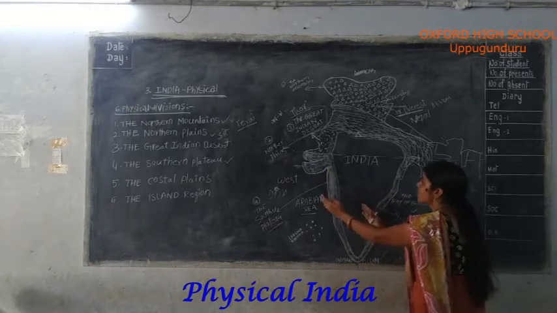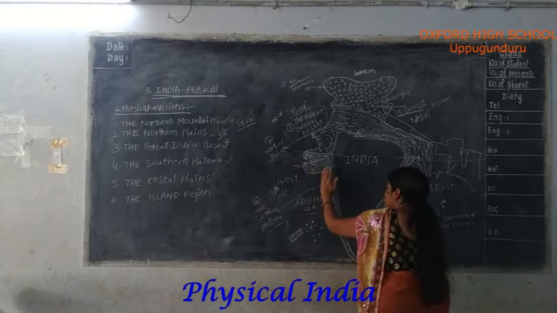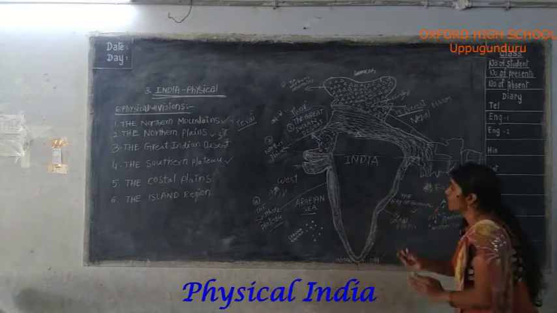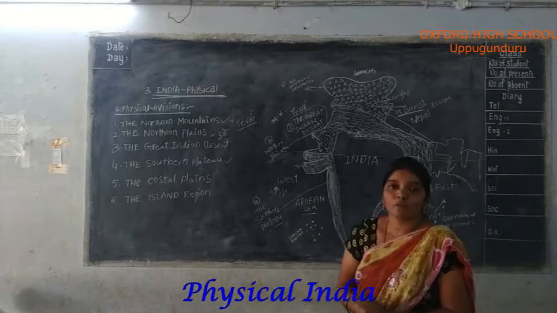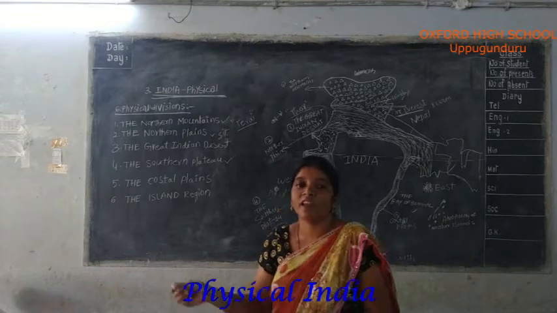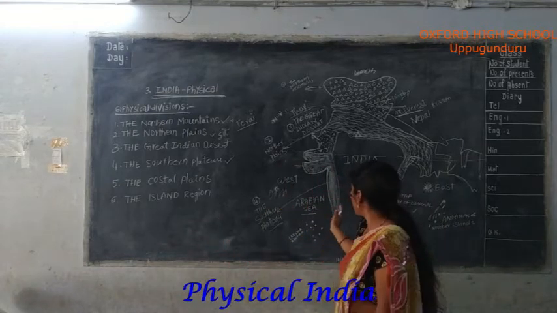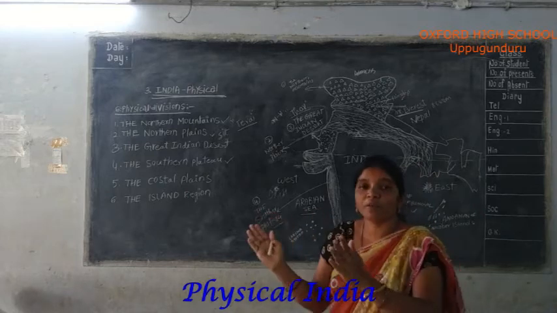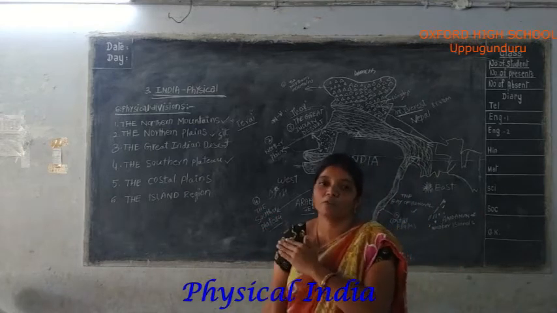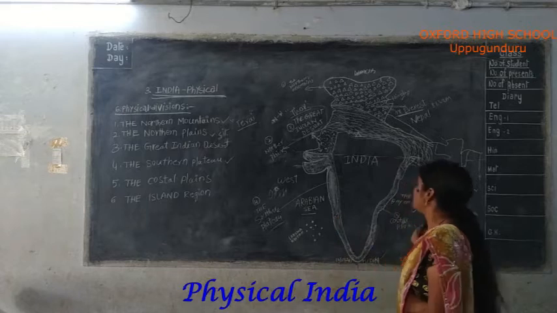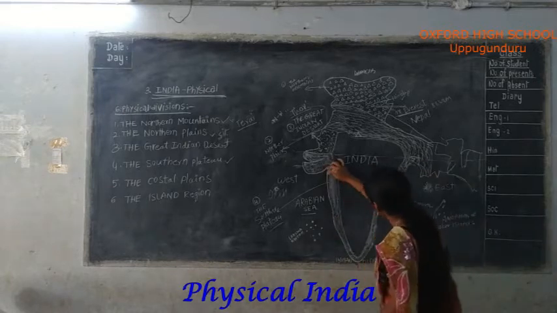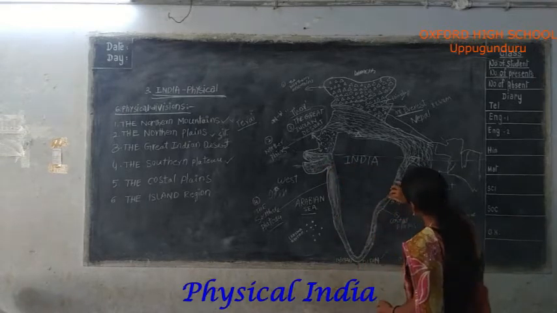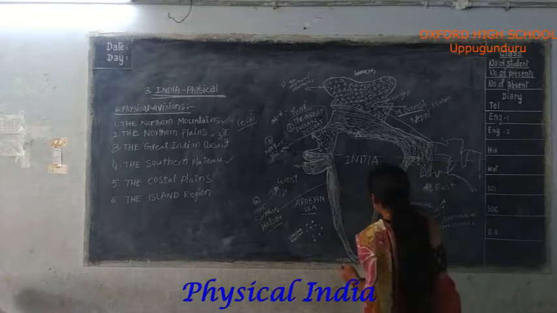For this reason, many rivers in the southern part of India flow from west to east.